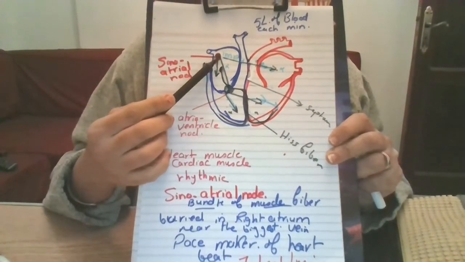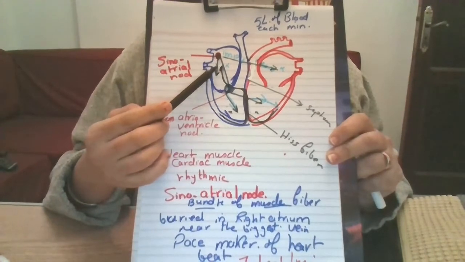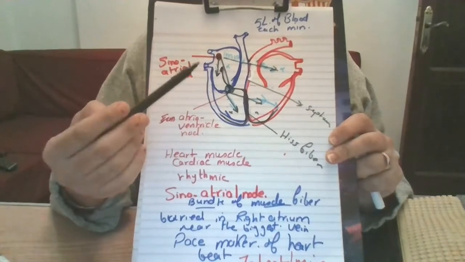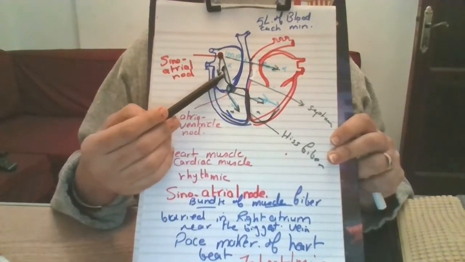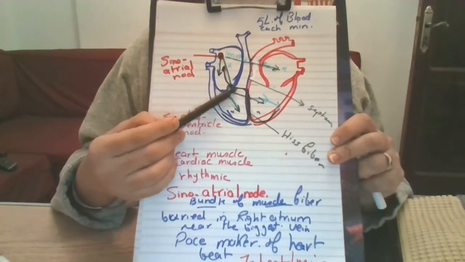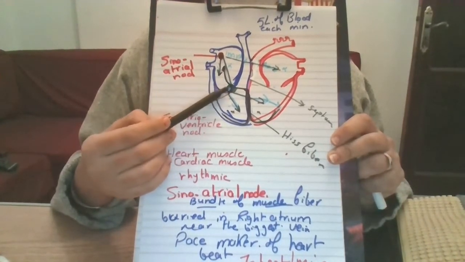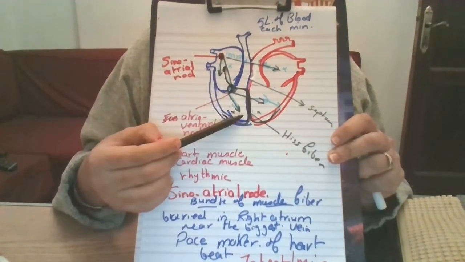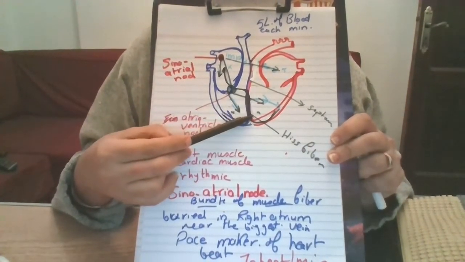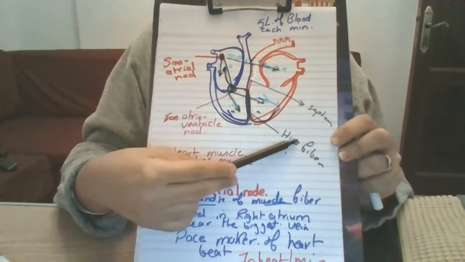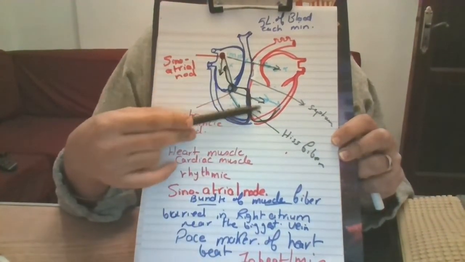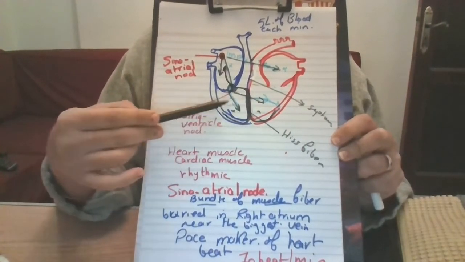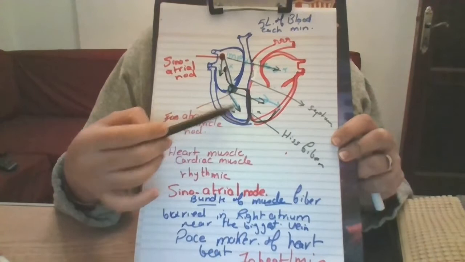It will send electric impulses to the two atria, left and right, so it will cause the two atria to contract. Then it will send impulses to something called the atrioventricular node. The atrioventricular node is a nerve focus located between the atrium and the ventricle. Spreading this electric impulse to the Hess fiber. What's the Hess fiber? Hess fibers are fibers found in the septum between the right side and the left side, causing the muscle of the two ventricles to contract.